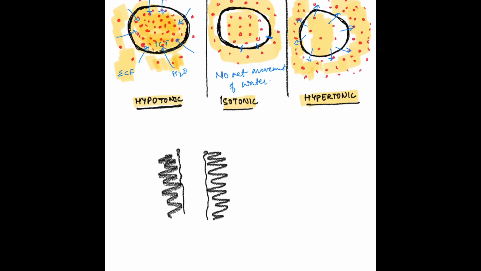This principle is applicable to absorption of water in the GIT. When electrolytes and nutrients get absorbed, solutes in the mucosa of the intestine increases and solute in the lumen of the intestine decreases. This results in an osmotic gradient and water follows the solutes and gets absorbed.